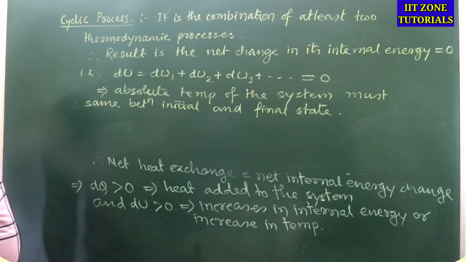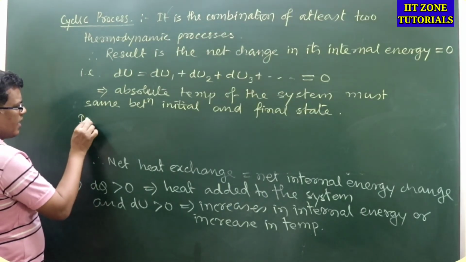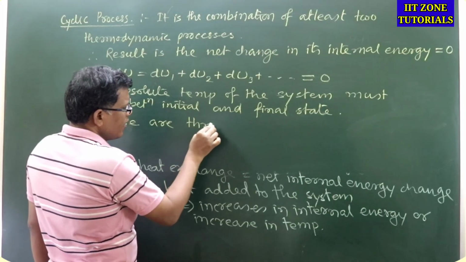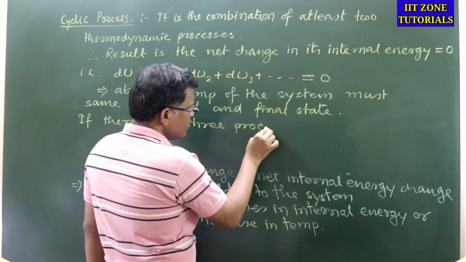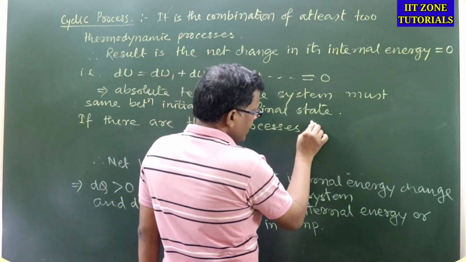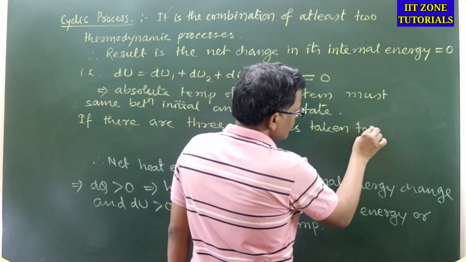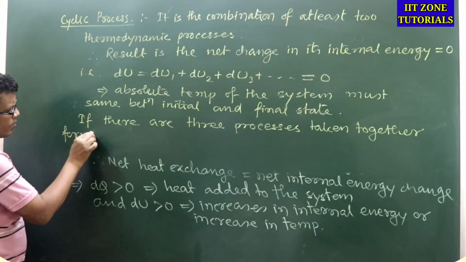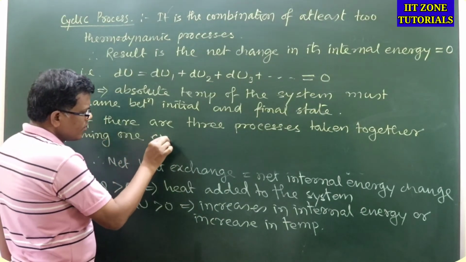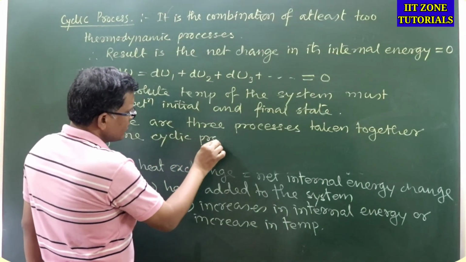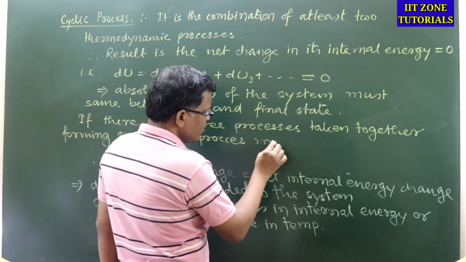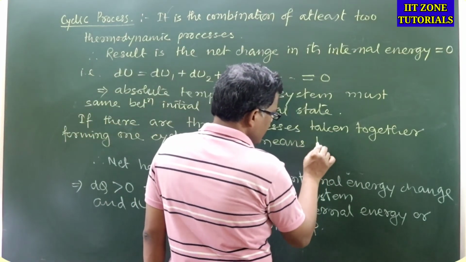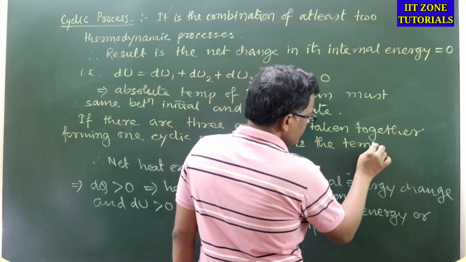Suppose I consider it like this: if there are three processes taken together forming one cyclic process, the temperature changes can be like this.